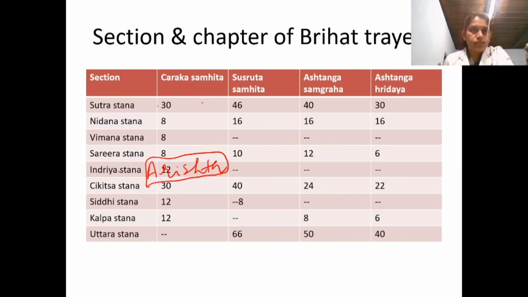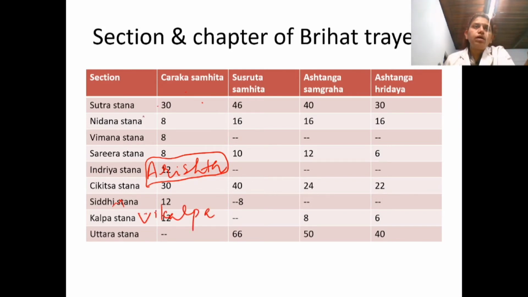That is 12 chapters. Then Siddhi Sthana, 12 chapters. Then Kalpa Sthana, which is also called Vikalpa Sthana.